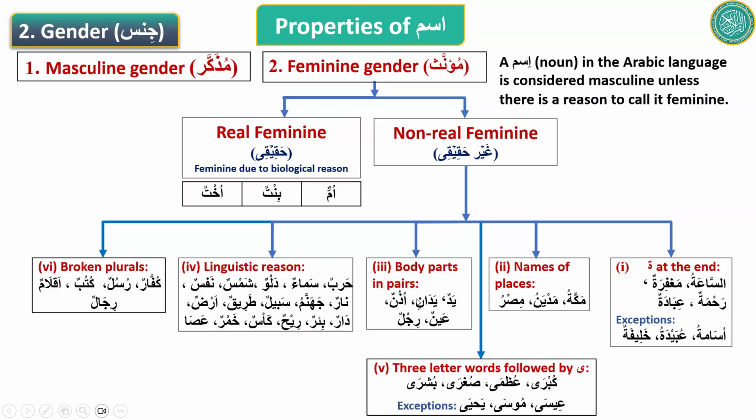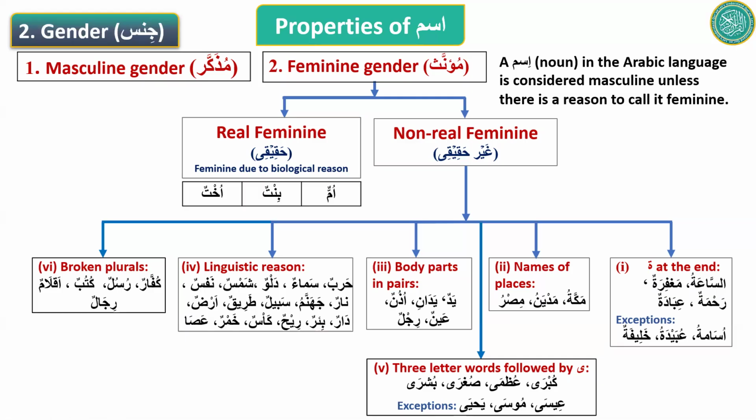One, real, and a non-real, ta marbuta, proper names of places, body parts in pairs, words which are feminine because of linguistic reasons, three-letter words followed by this alif maksura, which is written like ya but sounds like alif, and broken plurals. So we have 1, 2, 3, 4, 5, 6, and 7 reasons.